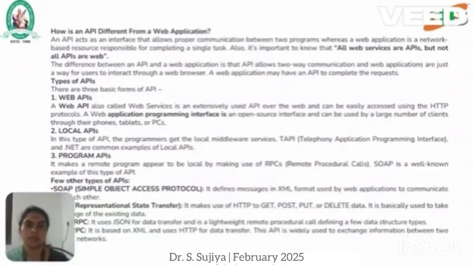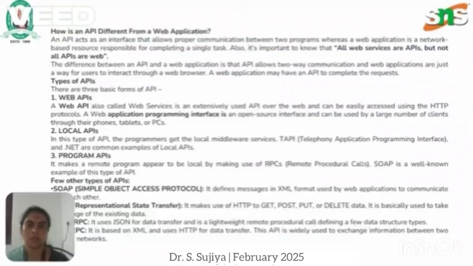How is an API different from a web application? A web application allows proper communication between programmers, whereas in a network-based resource, the response is completed by a single task, which is a web application. The difference between an API and a web application is that an API allows two-way communication, whereas web applications are just a way of interacting through a web browser.